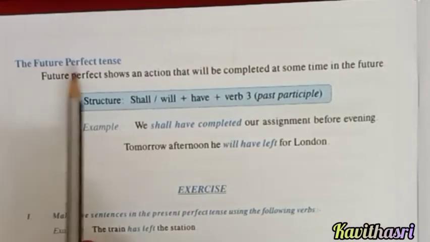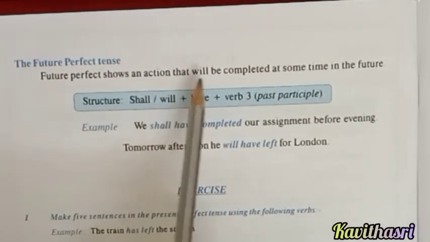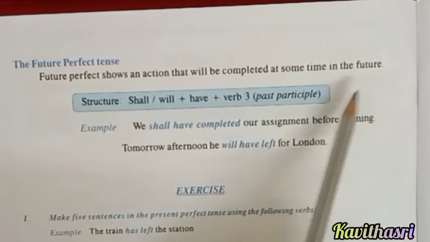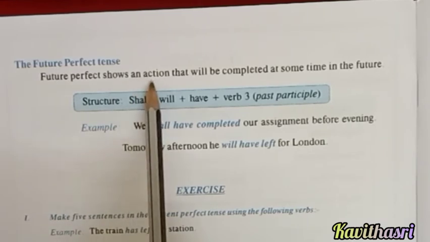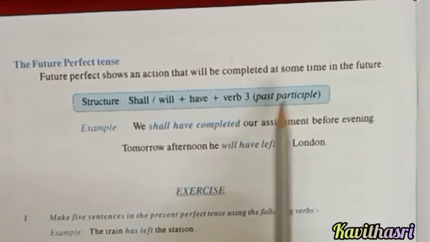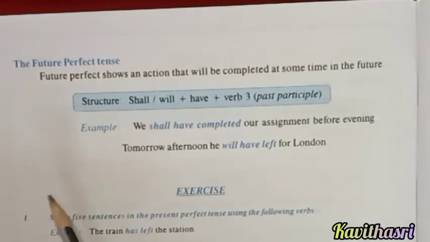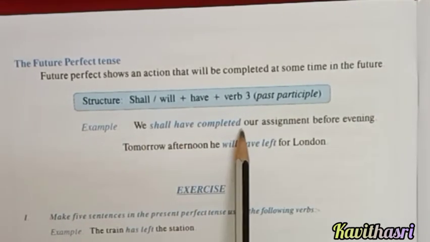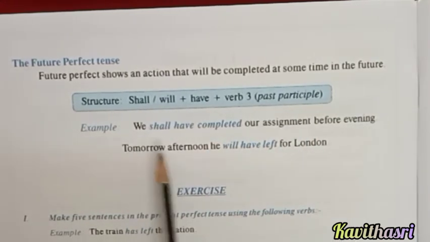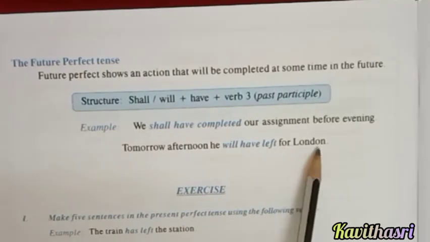Next, the future perfect tense. Future perfect shows an action that will be completed at some time in the future. So the future perfect tense says that a completed action may happen sometime in the future. Example: we shall have completed our assignment before evening. Tomorrow afternoon, he will have left for London.